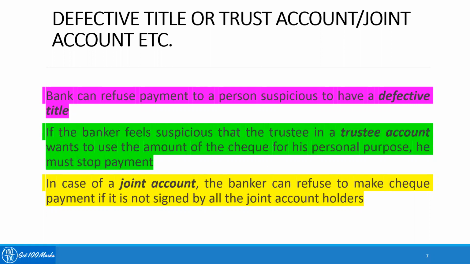Second one is the case of a trust account. If the banker feels suspicious that the trustee in a trustee account wants to use the amount of the check for his personal purpose, then the bank can always go for the stop payment of the check or for the revocation of the check. Last is the case of a joint account. In case of a joint account, the banker can refuse to make the check payment if it is not signed by all the joint account holders, which we have already discussed. In a joint account, the signature of all the account holders is required for passing a check. Otherwise, the banker can always refuse to make the payment against such a check.